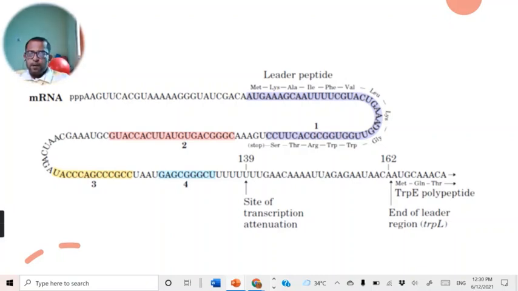Now this process occurs in a simultaneous manner. This transcription process is immediately followed by the translation process, and this translation and transcription process finally adjusts according to the level of tryptophan.